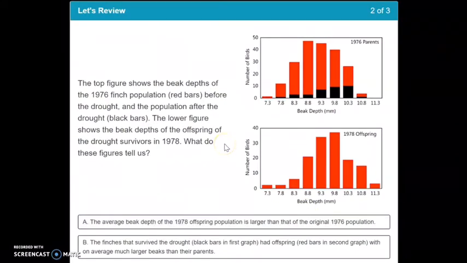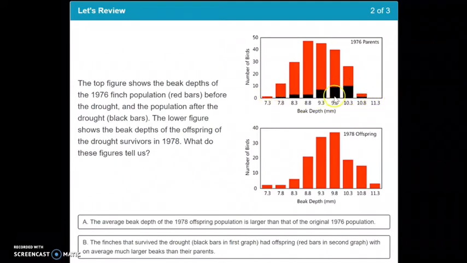So this question does have two different charts. The top one shows the parents before the drought. The bottom one shows the offspring, or the babies born after the drought. So if you look at the top, the ones in black are the ones that survived long enough to actually reproduce.